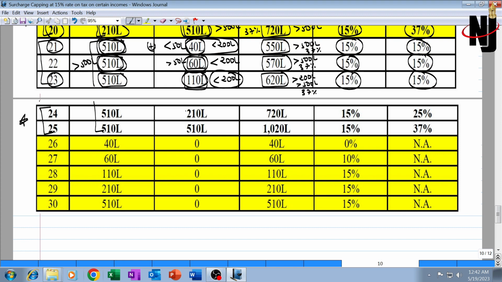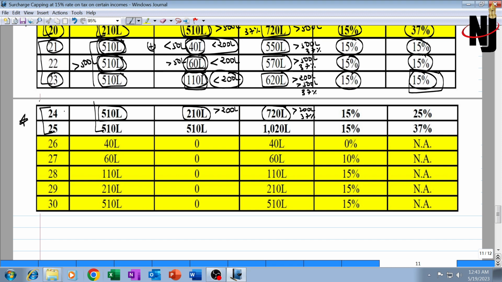Illustrations 24 and 25. Other income is 210 lakh but special income is 510 lakh. Other income is this time exceeding 2 crore rupees. If it is exceeding 2 crore rupees, then tax on this will certainly attract a surcharge rate of 25% and not 15% as we discussed in the previous 3 illustrations. Total income is more than 2 crore, more than 5 crore. The surcharge rate should have been 37% but will not be 37%.